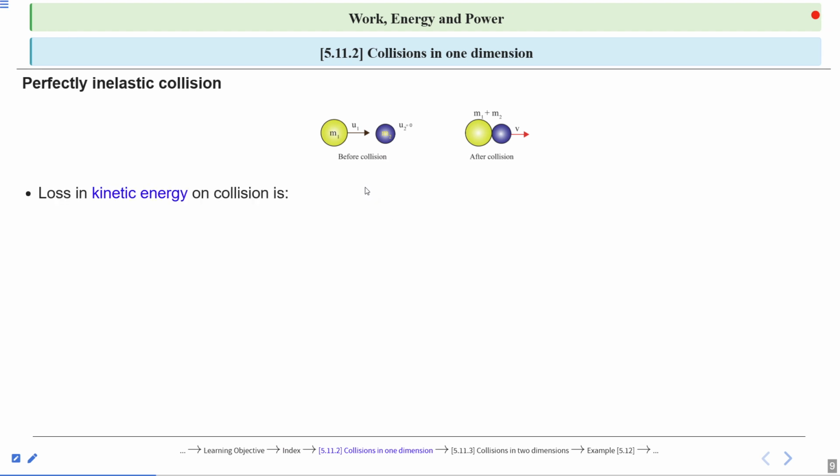Now the loss in kinetic energy in the collision. The change in kinetic energy is final kinetic energy minus initial kinetic energy. But in a perfectly inelastic collision, there is a loss in kinetic energy. So to show the loss in kinetic energy, the change in kinetic energy is K initial minus K final.